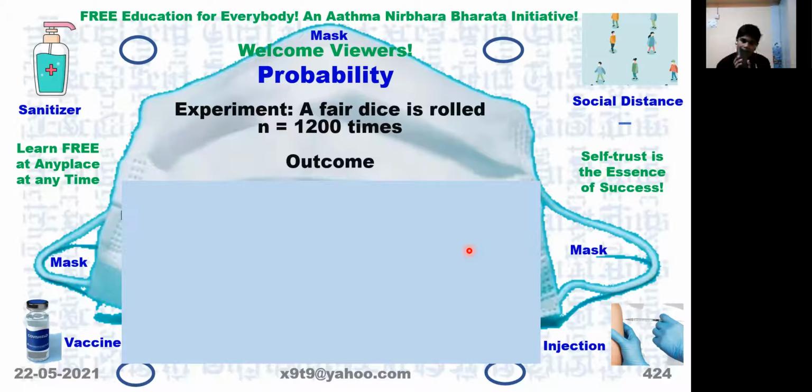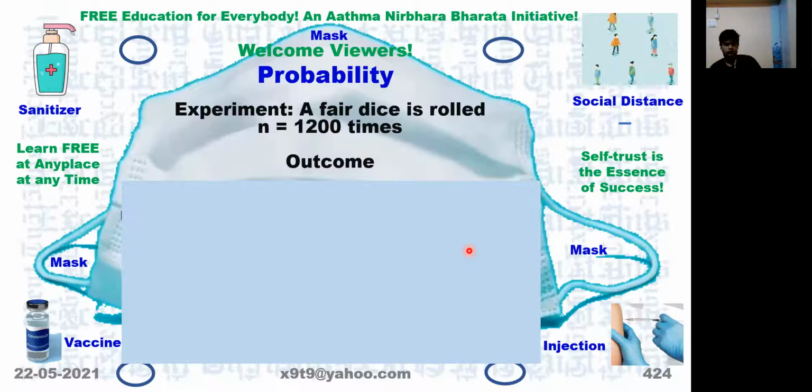Each number that appears is one of the 6 possible outcomes, is it not? And all of them have equal chances of appearing when we roll the die. Number 1 has a probability of 1 by 6.